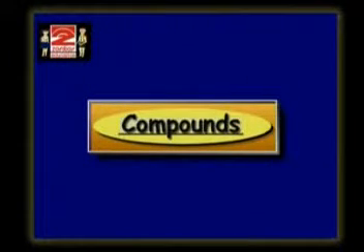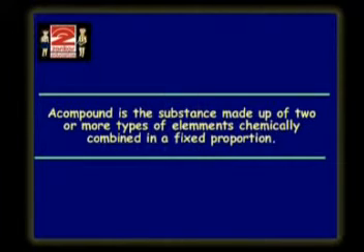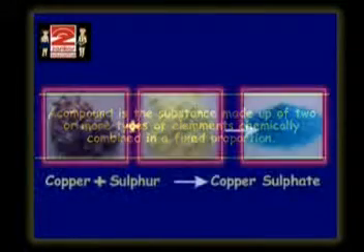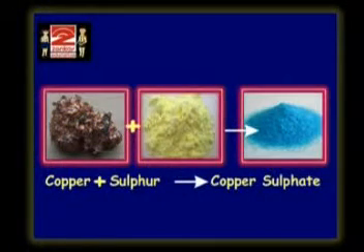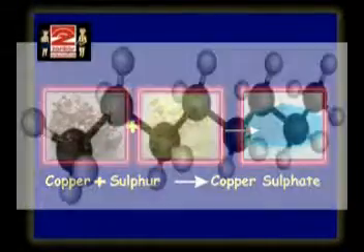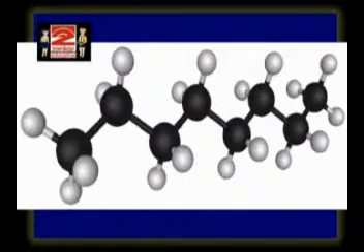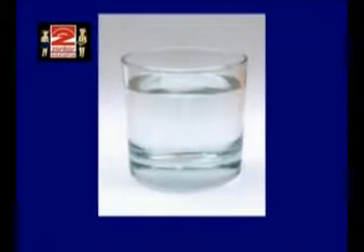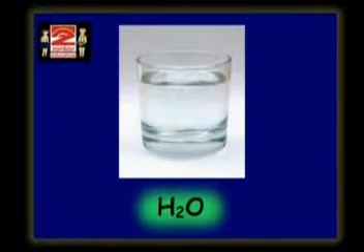Now we'll see about the compounds. A compound is the substance made up of 2 or more types of elements chemically combined in a fixed proportion, and it can be further subdivided into simpler substances only by chemical means. A compound can be also represented by a molecular formula. For example, water. The chemical formula H2O represents the compound water and it has different properties than hydrogen and oxygen.